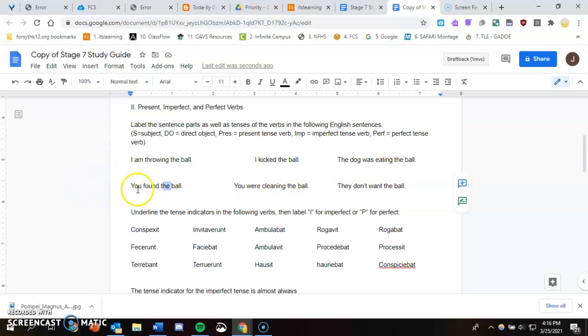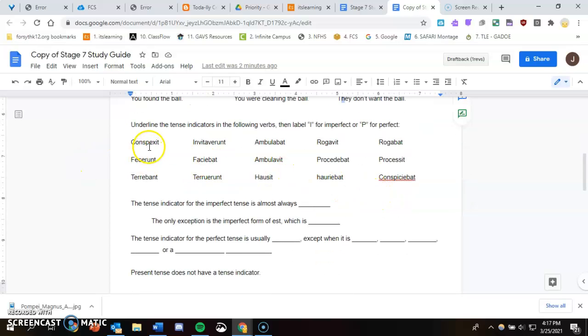All right. You found the ball. You, subject, that would be nominative. Found, perfect tense, happened in the past. And then the ball, like I said, direct object. You were cleaning the ball. You, subject, were cleaning, imperfect tense verb. The ball, direct object. They don't want the ball. Don't want, that's a present tense verb. They is your subject. Ball, once again, is direct object. Okay, so in each of these, you've got to underline the tense indicators to tell you whether it is perfect or imperfect. So I'm going to go and underline those.